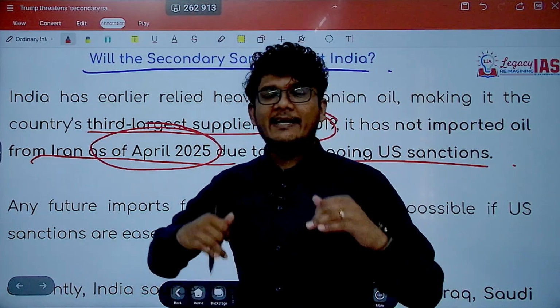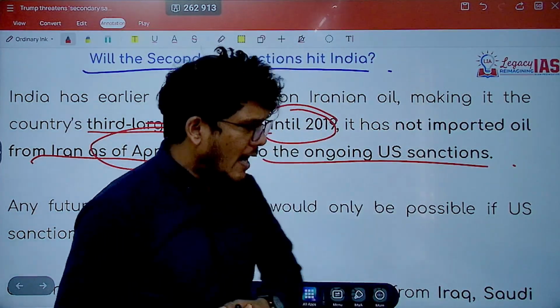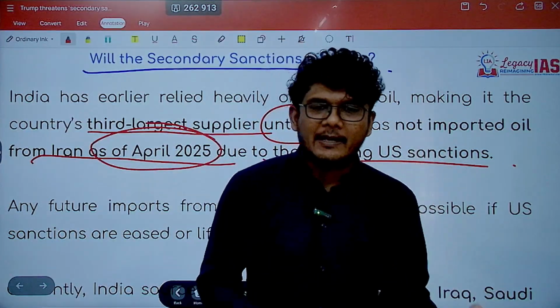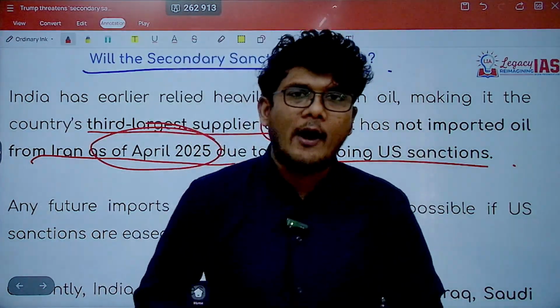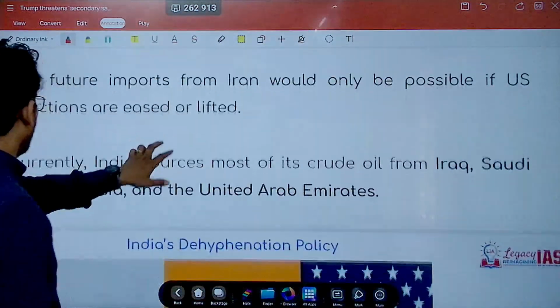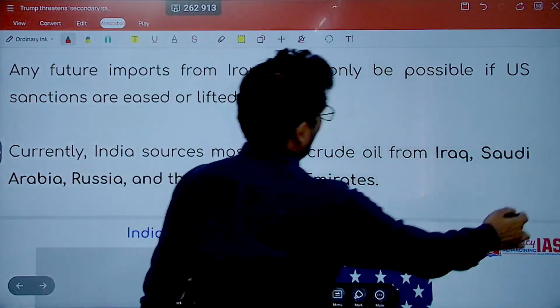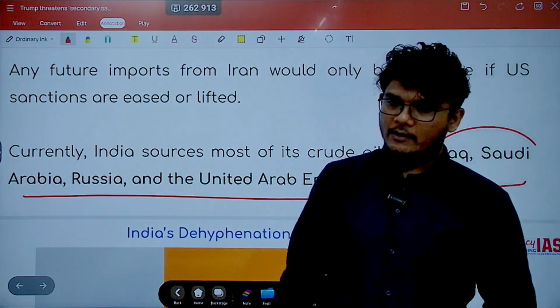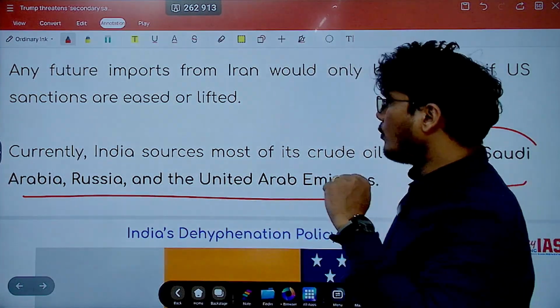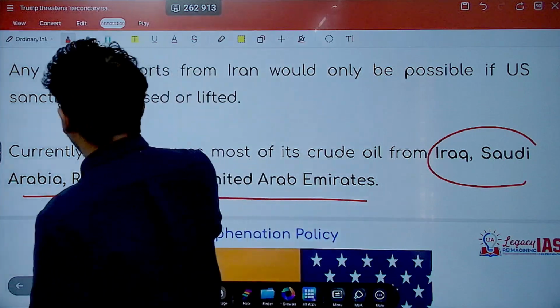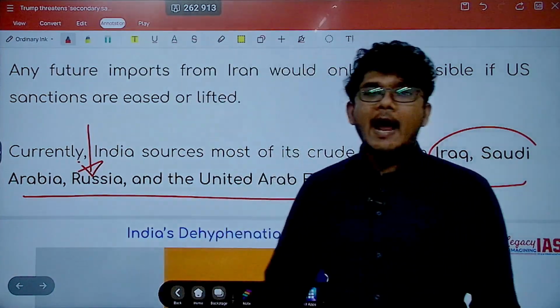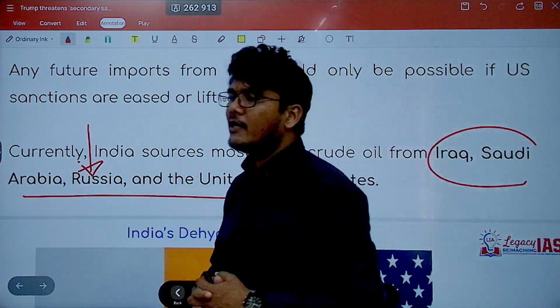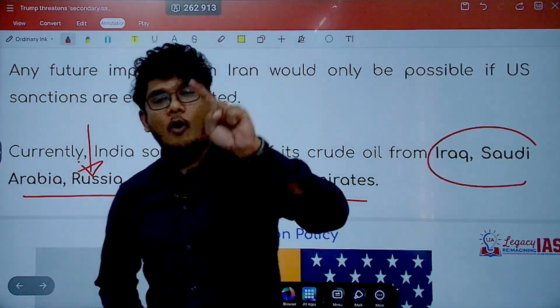Not because India is threatened, but because we already have other players who are providing us with oil at a good rate. We are basically importing from Iraq, Saudi Arabia, Russia, and the United Arab Emirates. To make a point, USA had also imposed sanctions on Russia and threatened to impose secondary sanctions on countries importing oil from Russia.